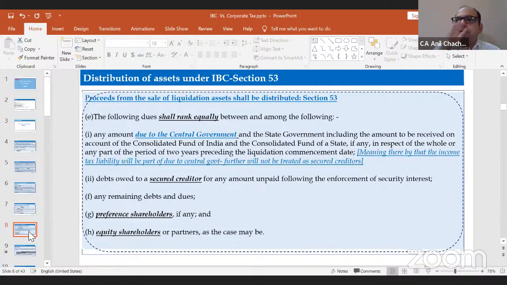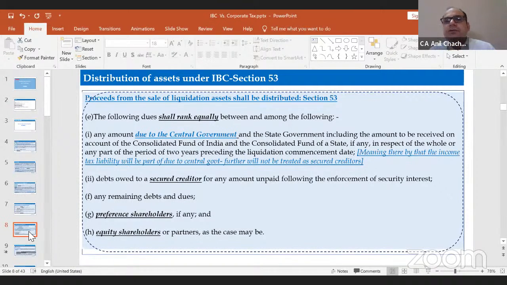Suppose 1,000 is the debt and 100 rupees is the income tax liability. How, at the time of the liquidation of the IBC companies, will this 100 get distributed to the income tax department? So that is the question. The answer would be that the income tax liability will be part of the operational debt, right?